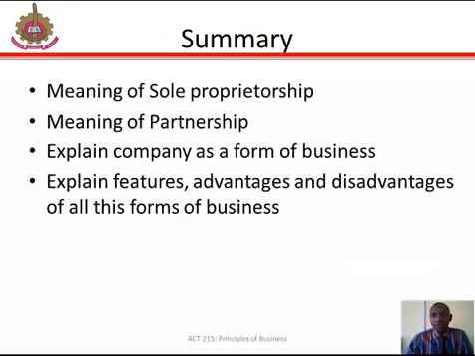We have come to the end of this study, but before we go, let's do a quick summary of what we have discussed so far. We have discussed the meaning of sole proprietorship. We talked about partnership. We are able to discuss company as a form of business, and finally, we discussed the features, advantages and disadvantages of all these forms of business.